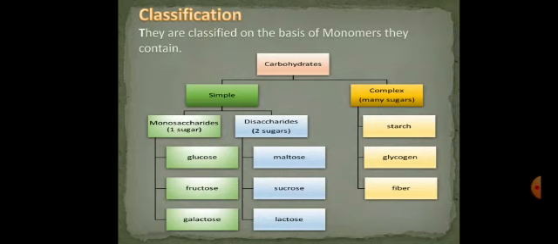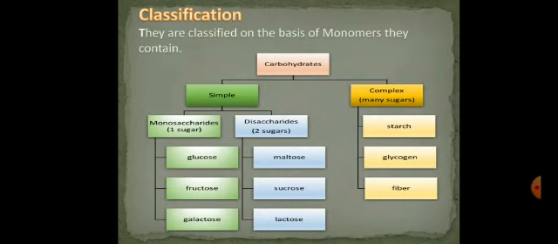The monosaccharides are further classified into glucose, fructose and galactose. The other class of simple carbohydrates is disaccharides. Disaccharides, again, the word comes from the Greek language where di means two, saccharon means sugars. This class has three types that contain two sugar units. The first one is maltose, the other one is sucrose, and the third one is lactose.